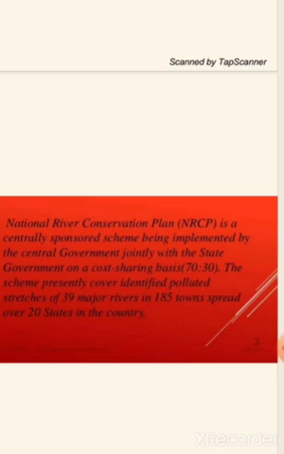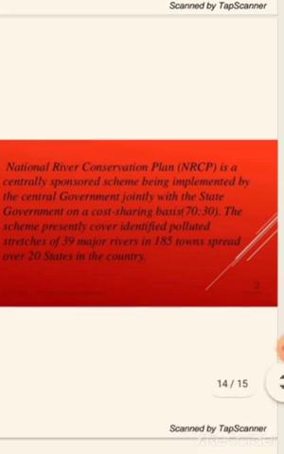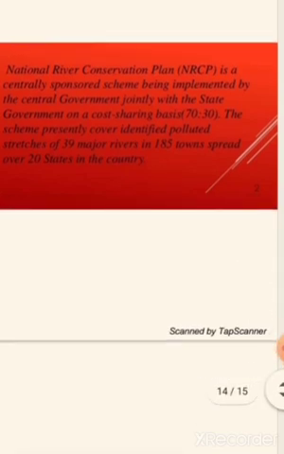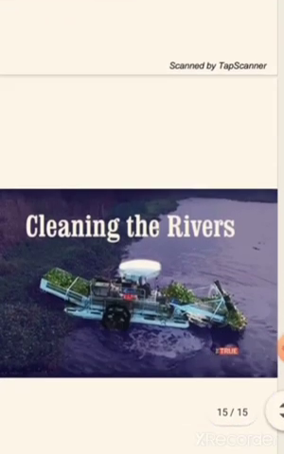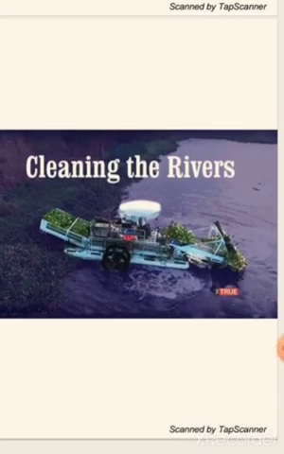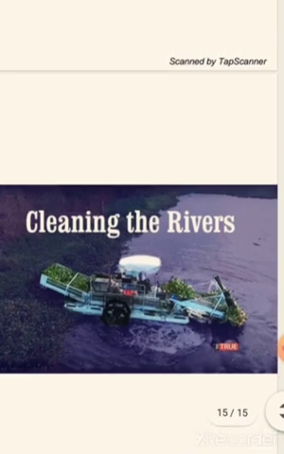So in these states, whatever water bodies are there, they have to clean them and improve the water quality of the rivers, which are major water sources in the country, through the implementation of pollution abatement work. That means clearing the major sources of water. River bodies are there, no? So cleaning those river bodies or water bodies is known as the National River Conservation Plan.